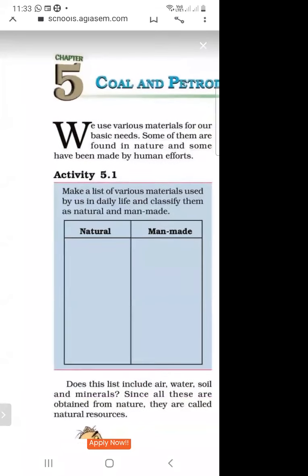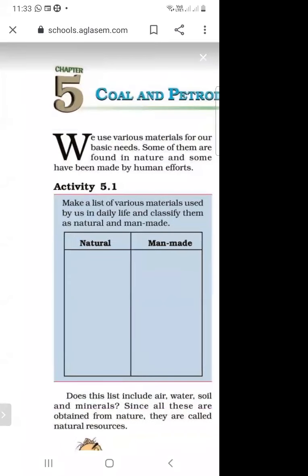Suppose sunlight and water are natural, and the materials which are made by human beings are called man-made materials. So air, water, and sunlight are natural materials. So these are called natural materials.